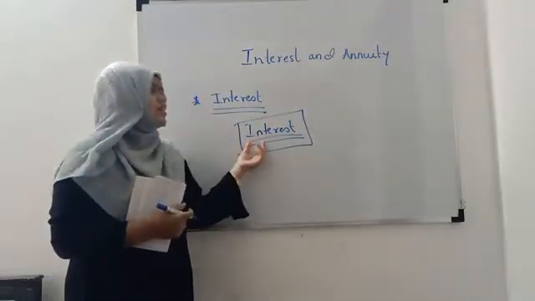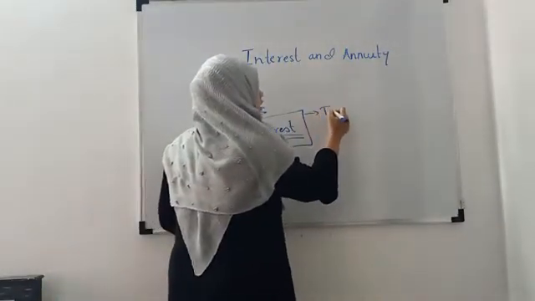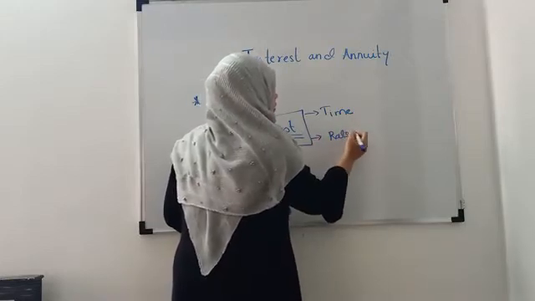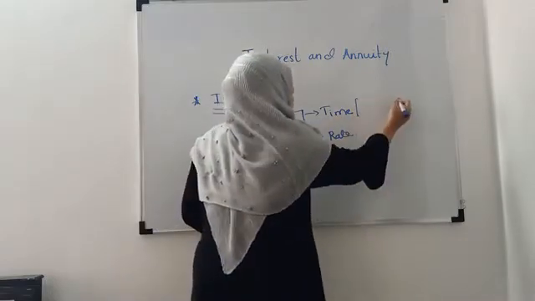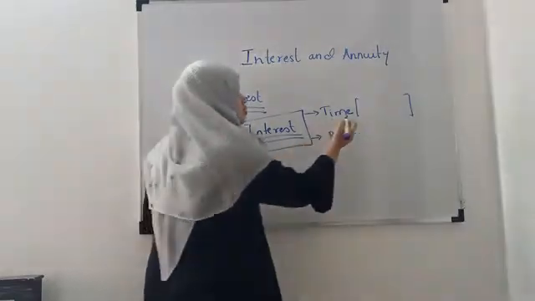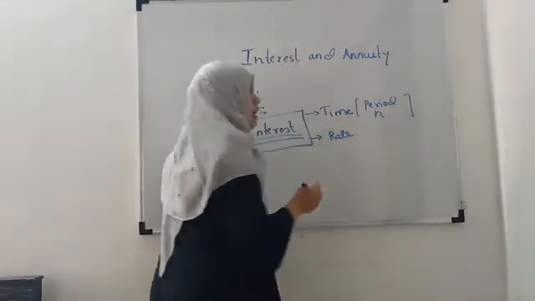Now interest depends on two terms. The first is time and the second is rate. The time means the period for which that amount is taken. So it is called period and it is denoted by n.